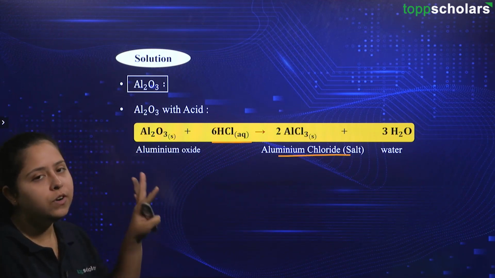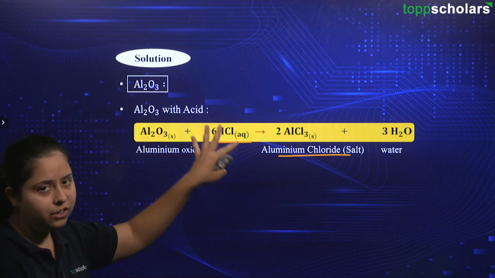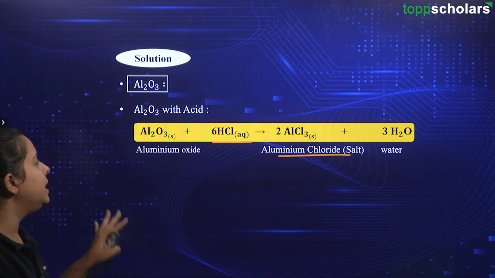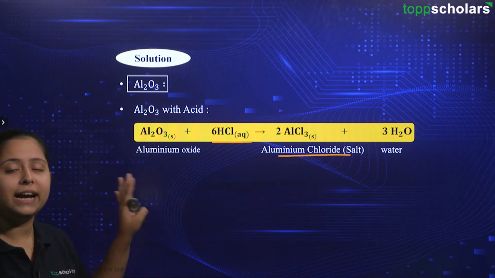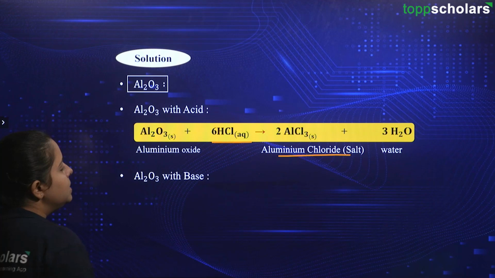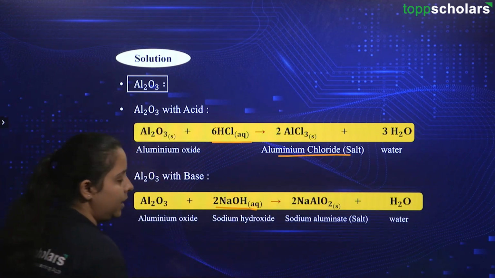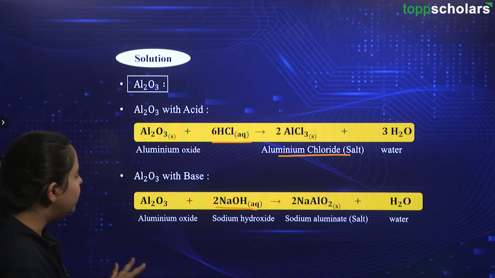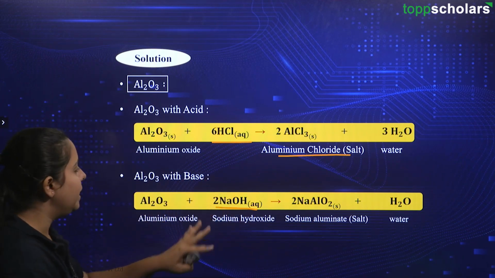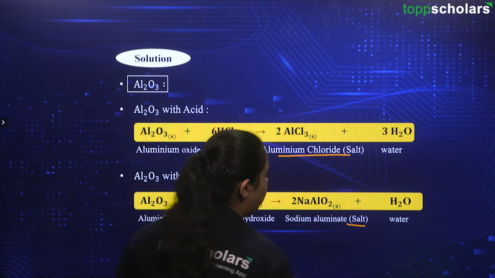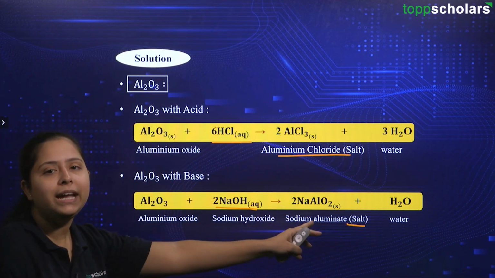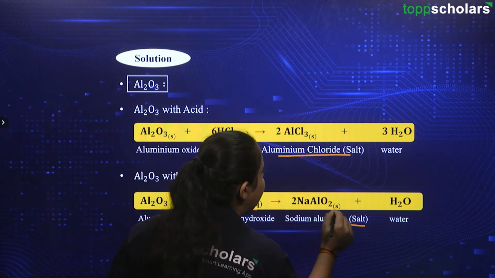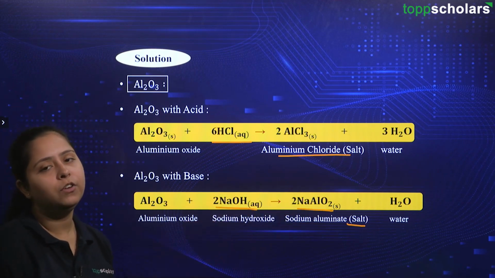So the context over here is that aluminium oxide is reacting with the acid and forming aluminium chloride along with water. Now let us see the behavior of aluminium oxide with a base. For the base we are taking NaOH again, sodium hydroxide, no need to mention it again. So Al2O3 is reacted with a strong base, that is NaOH, and we again form a salt, which is sodium aluminate. Please remember the chemical formula for this, okay? It is NaAlO2, and along with it we have the water formation.